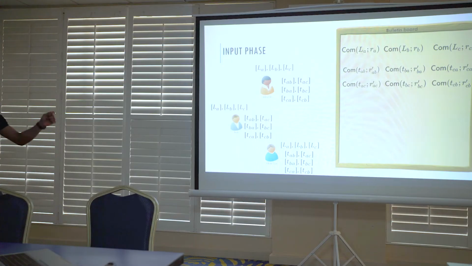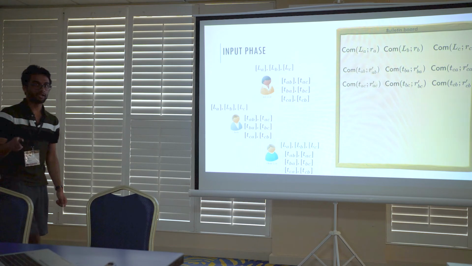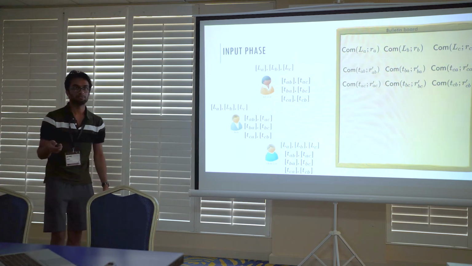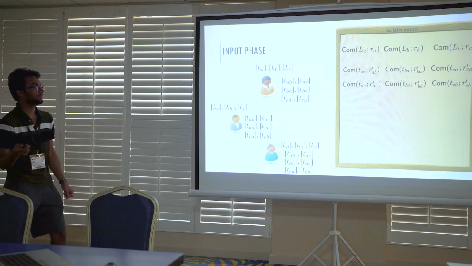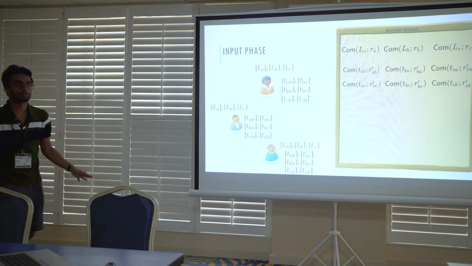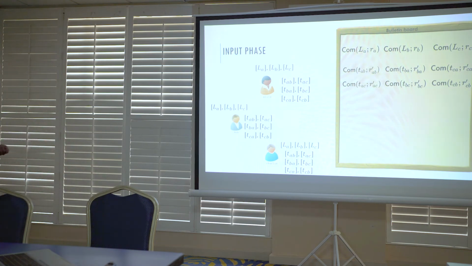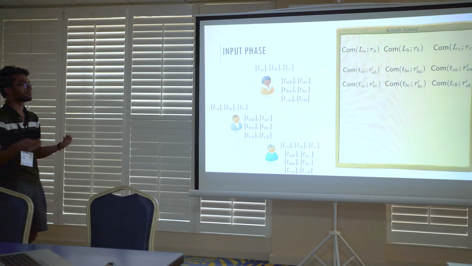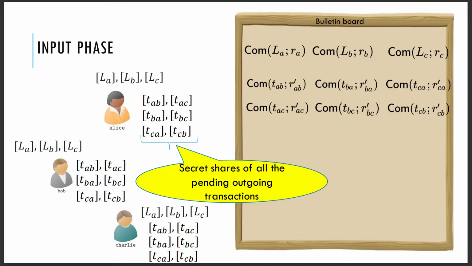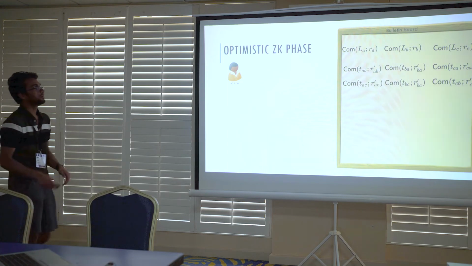Additionally, all participants generate secret shares of their outgoing transaction values and distribute them across all other parties. So we have commitments to transaction values and secret shares of the same transaction values. Okay, so now the inputs are distributed.